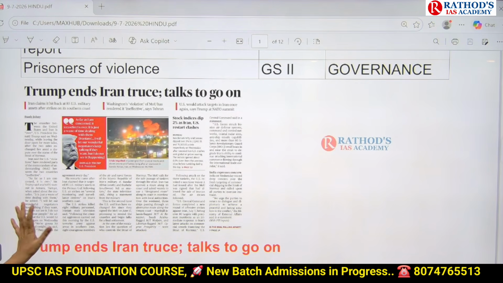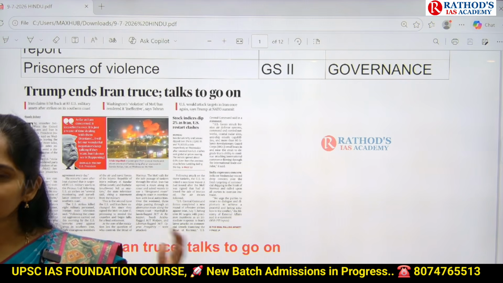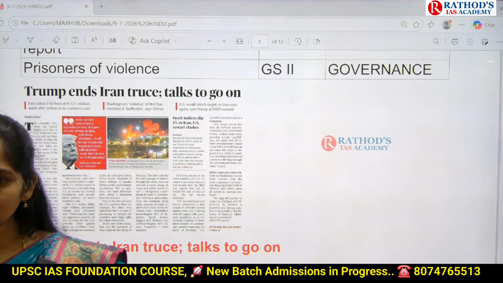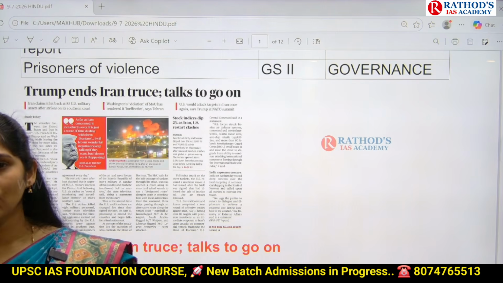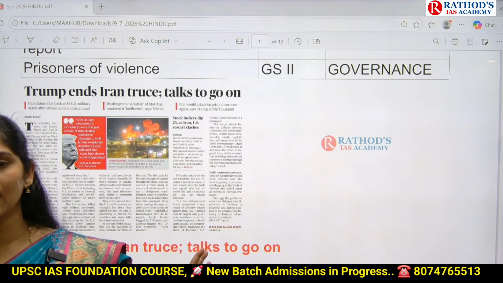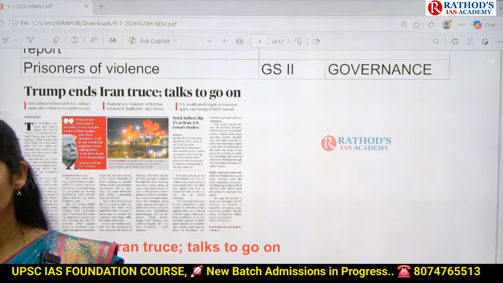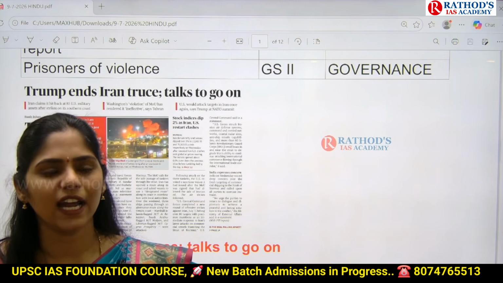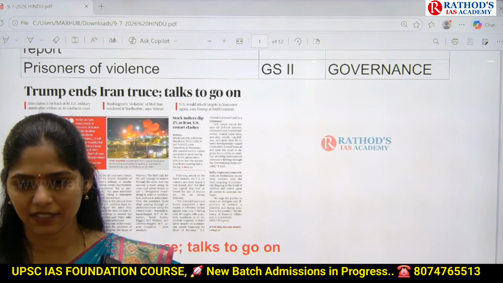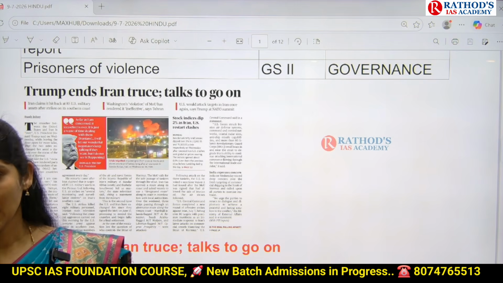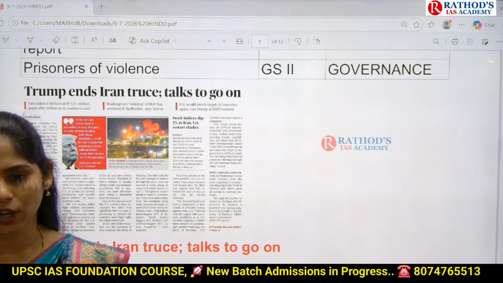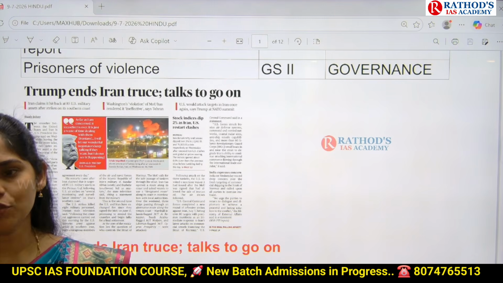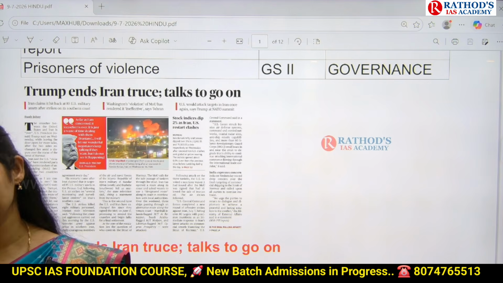Okay, now what this article is saying: here Donald Trump announced that the ceasefire agreement has been concluded, it has been over, in one meet of NATO. Because of this, what happened? Again, there is increased global uncertainty regarding what exactly is next between Iran and US. And obviously, this kind of uncertainty will impact the global economy. Especially, you have to see what will be the impact on India.